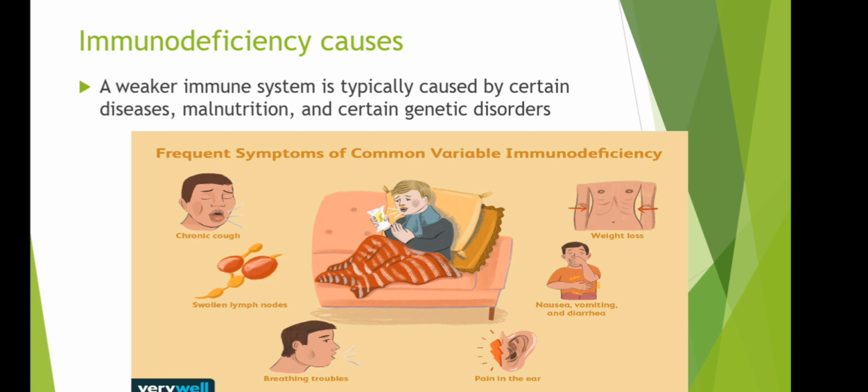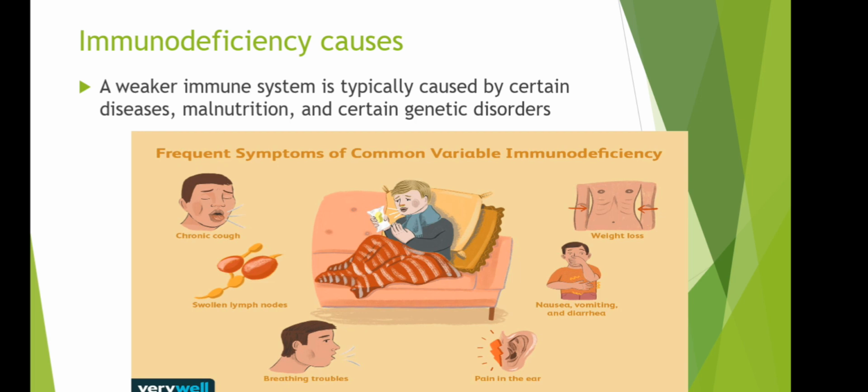And syempre, I show here pictures, and as we can see in this picture, it shows frequent symptoms that are common for immunodeficiency, such as chronic cough, breathing troubles, pain in the ear, and nausea, vomiting, and diarrhea. And also, weight loss.